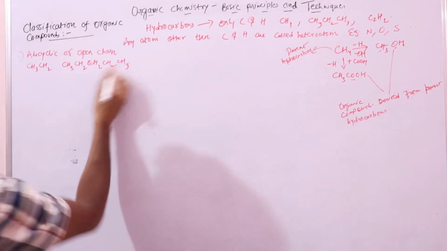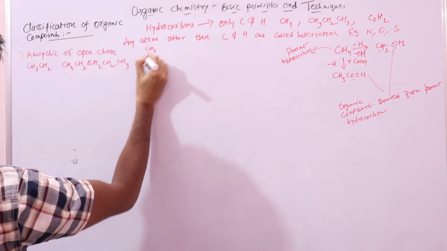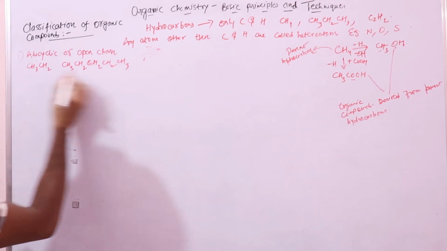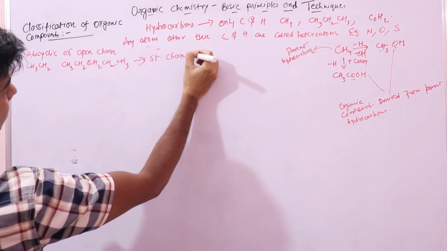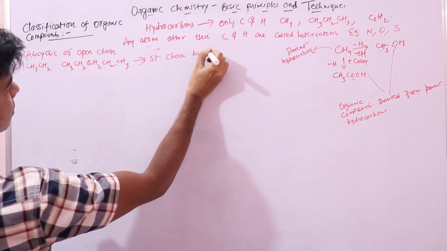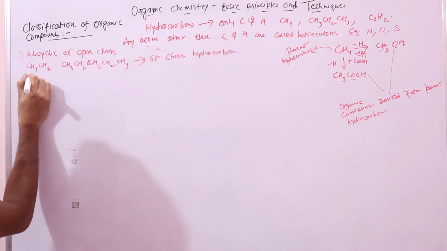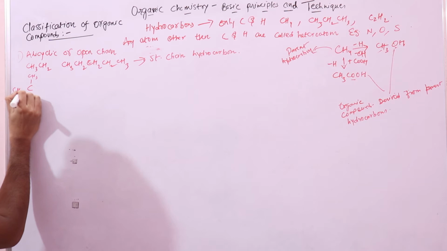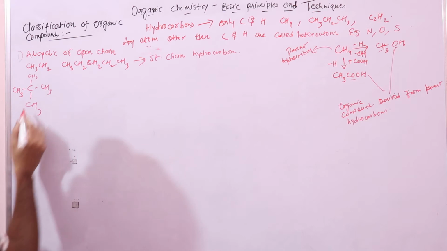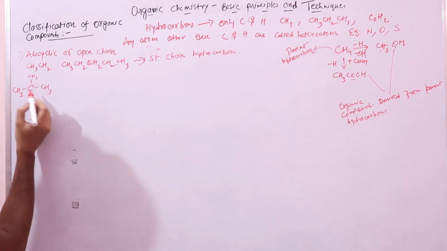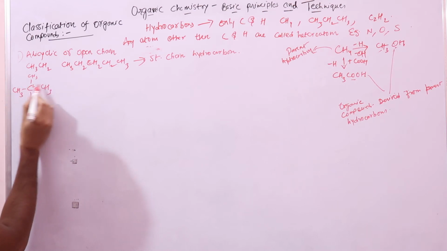Similarly, I can take one more compound like, let me draw it over. This is a straight chain hydrocarbon. Now if I take a compound like this, here the chain is not straight. The name of this compound is, this is the second carbon atom, 2,2-dimethyl propane. This is a straight chain, 1, 2, 3 carbon atoms.